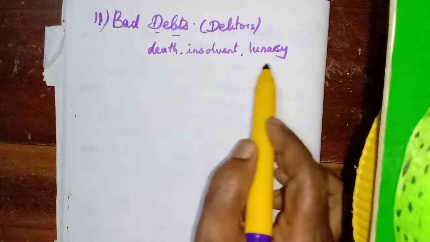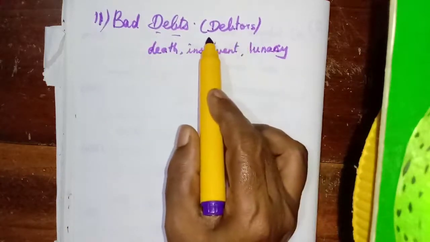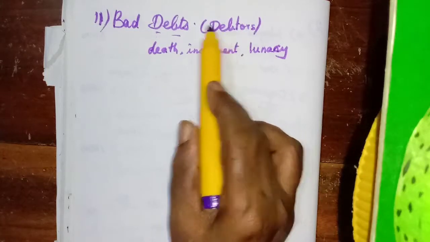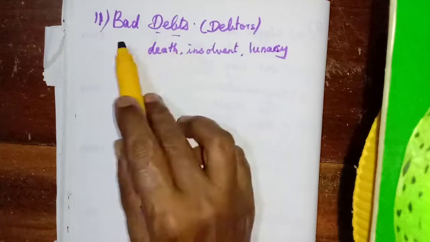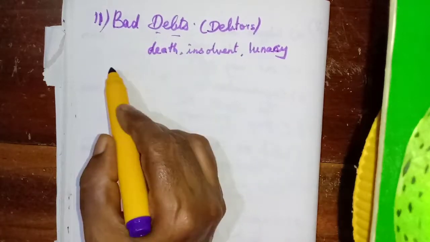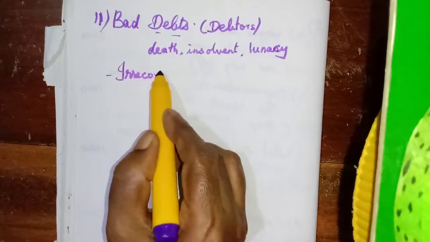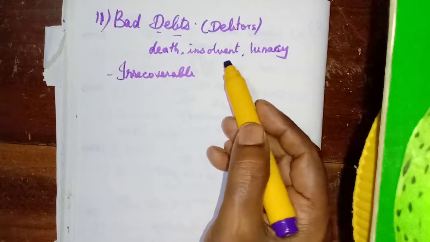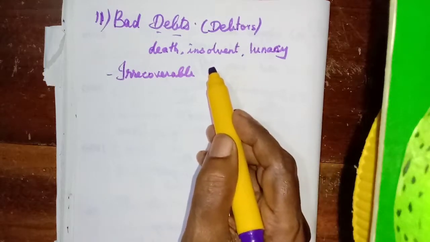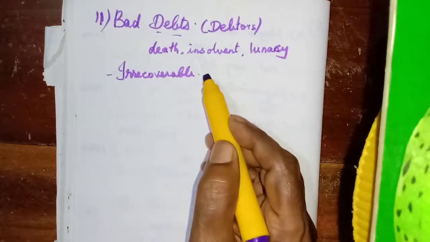Because of any of these reasons, if we are not able to recover the debts from that particular customer, then that debt will become bad debts. So we can say it is irrecoverable debt, which cannot be recovered, cannot be realized, cannot be got back.